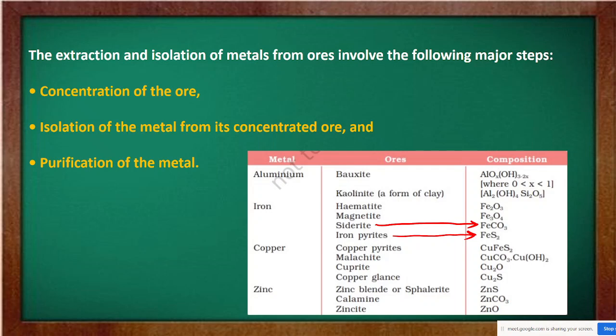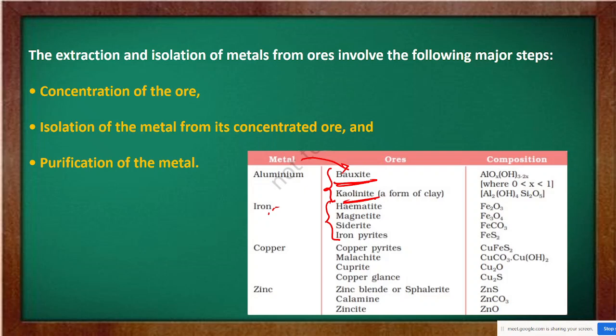So now these ores, for 1 mark questions, as I said in the initial stage, this chapter contains I think 4 marks only, 4 or 6. Then for a 1 mark objective type question, it is given: name an ore of aluminium. In that case you have to write either of these two, either bauxite or kaolinite. Name one ore of iron, then out of these 4, one you have to write. So these type of questions come from here, and they will be all of objective type.